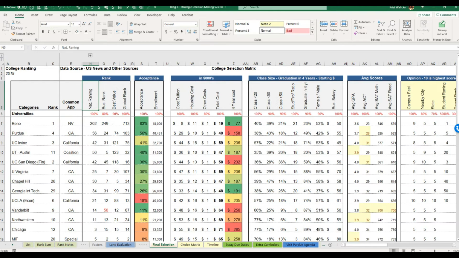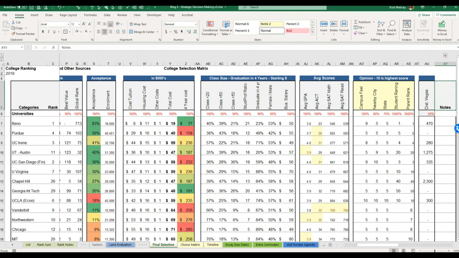So let's just look across the top on the variables. There were college rankings, the acceptance rate, the enrollment, the costs across the board, and the 4-year costs. You'll notice that I've added formatting to these two columns of acceptance and 4-year costs. Next, there's class sizes. There was salaries. This particular spreadsheet was for a business degree, and it was looking at starting salaries after graduation, average scores of applicants, and some miscellaneous detail.